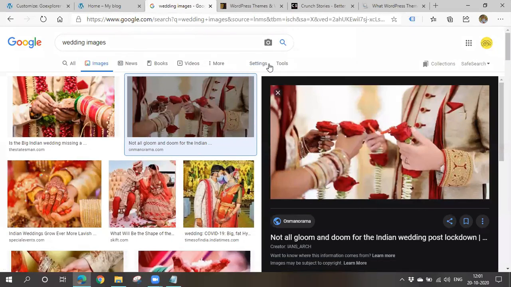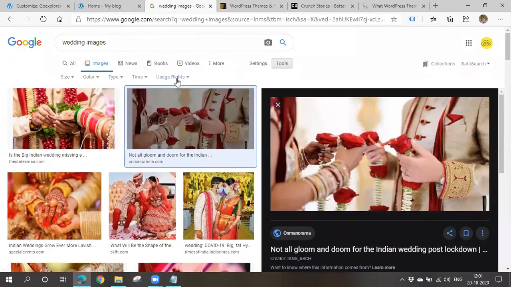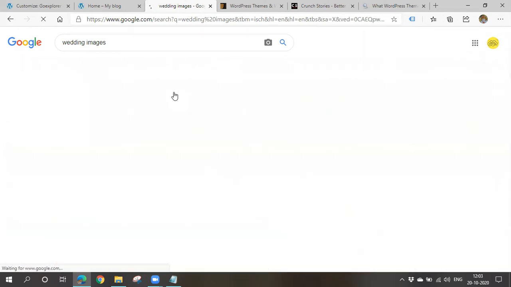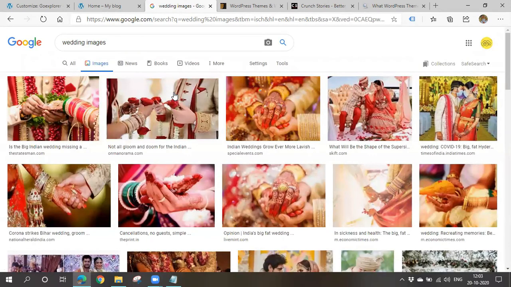So tools, in case of usage rights, it changed a little bit. I think before, it used to show reusable images. This is licensable, you can use these things. If you go for Creative Commons licenses, you can use these images. You will not get any kind of copyright issues. But don't worry, you can use all kinds of images. It is very rare that you'll get a copyright issue.